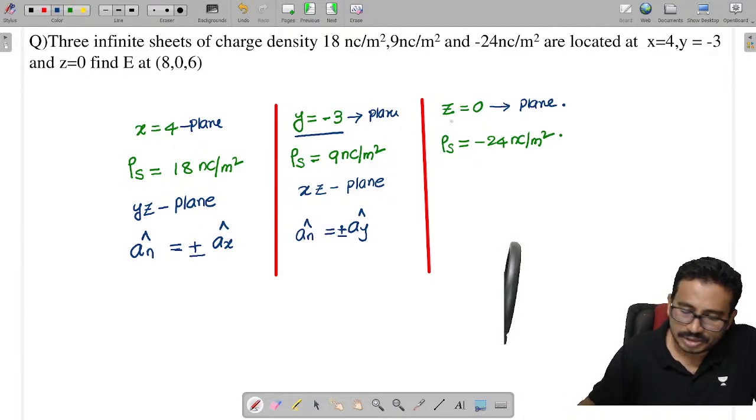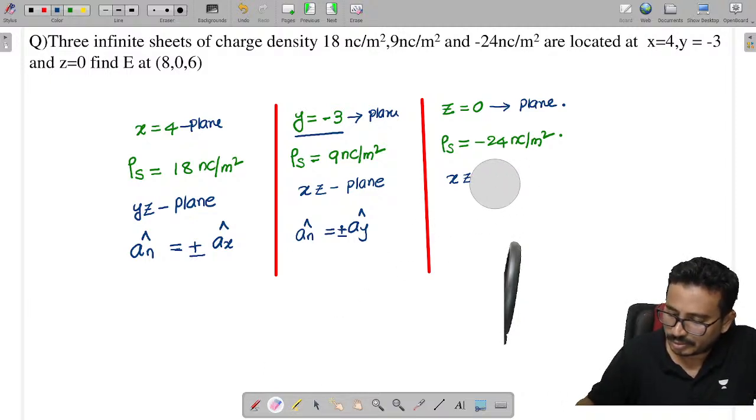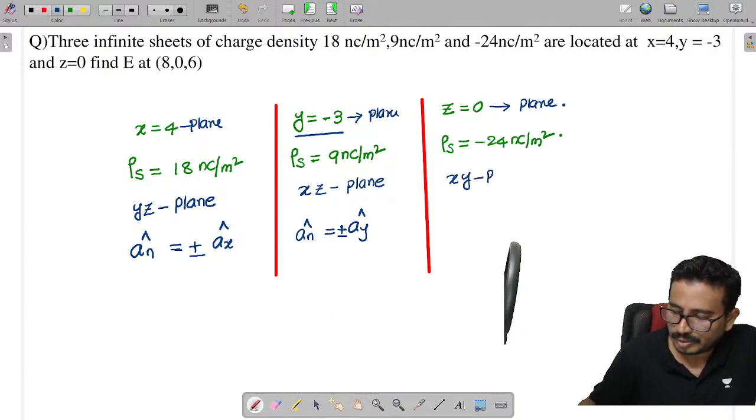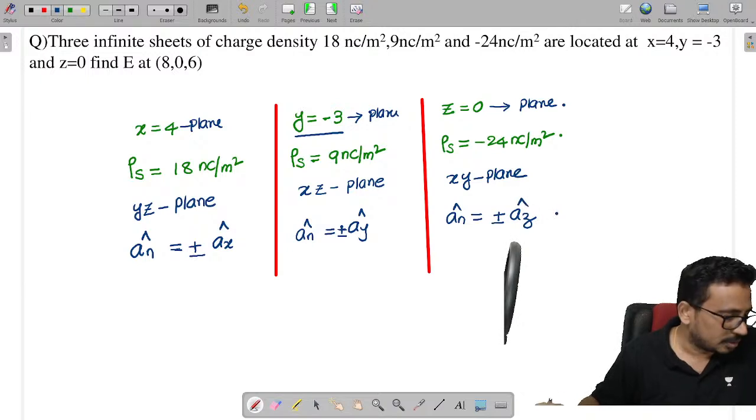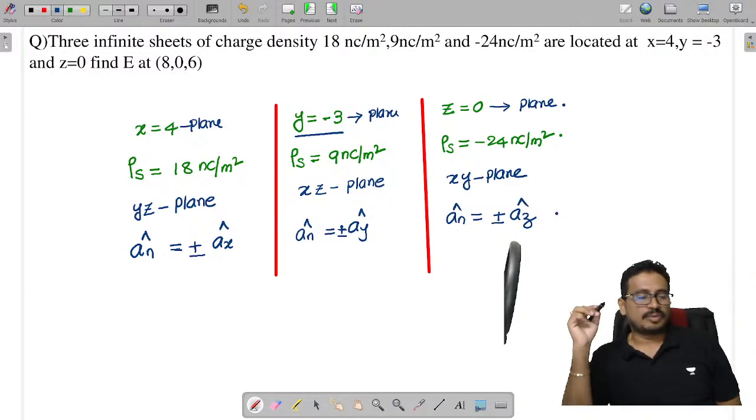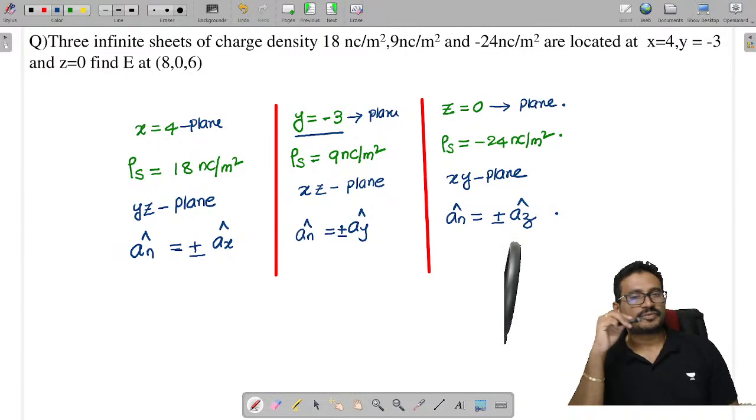Next, z is equal to 0 plane means what plane? That is the xy plane. Which is normal to the xy plane? That is nothing but az cap. Is this clear? Is it fine?